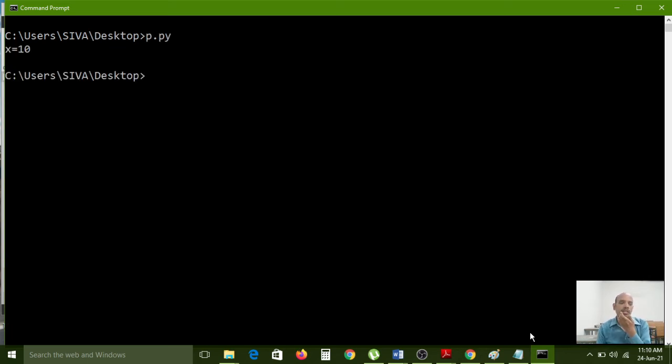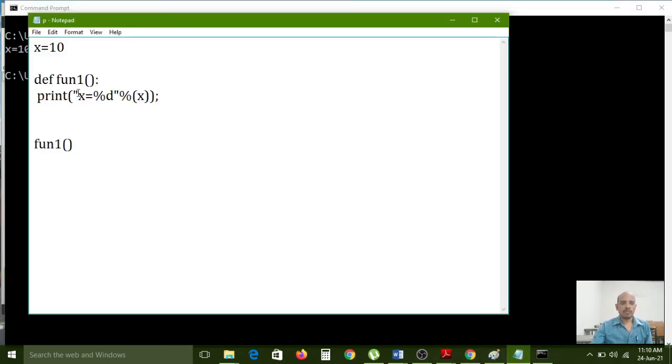So carefully observe, here x is 10. This is the output it is showing now. Carefully observe on the screen. Here I have created one function and one global variable. The global variable scope is available outside of the function. So this x variable's lifetime is available for this function.